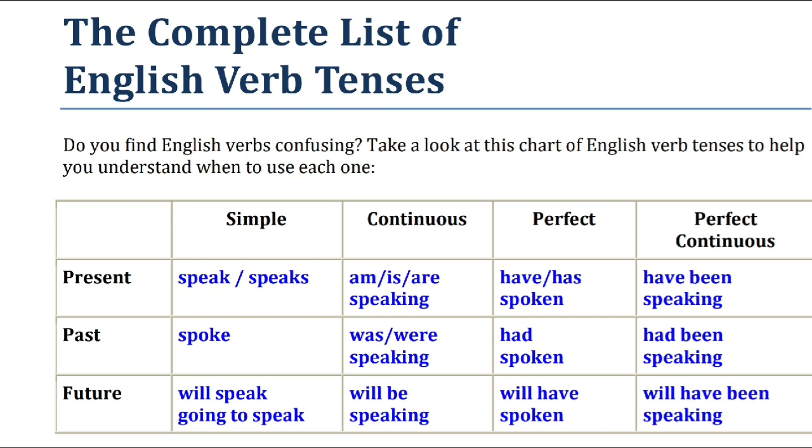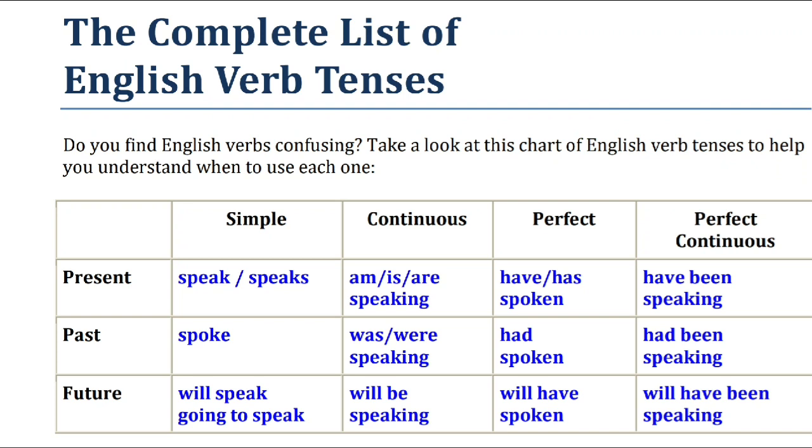he spoke, I spoke, they spoke, everything is clear. Was, were speaking, he was speaking, they were speaking, I was speaking, like that. And in perfect, I had spoken, he had spoken, they had spoken, like that. In perfect continuous, they had been speaking, we had been speaking, she had been speaking, like that. You can form sentences in the form of tenses.